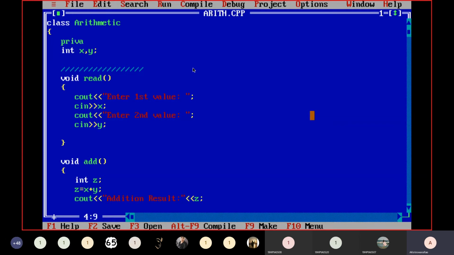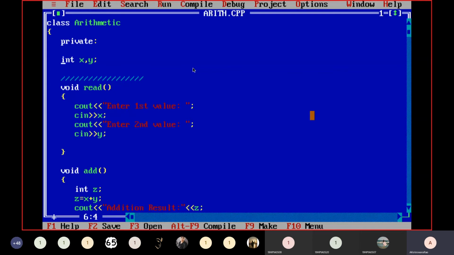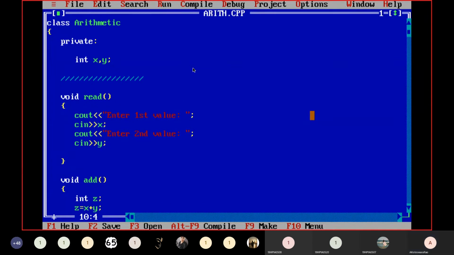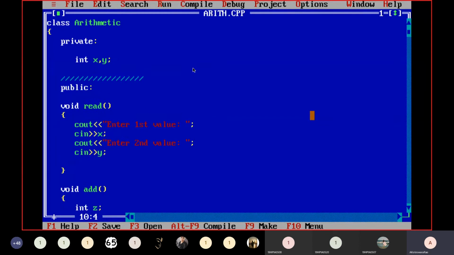So here what I want to do is, I want to declare data members as private. And if I want to provide access to all these member functions from outside, then I will specify these member functions as public.